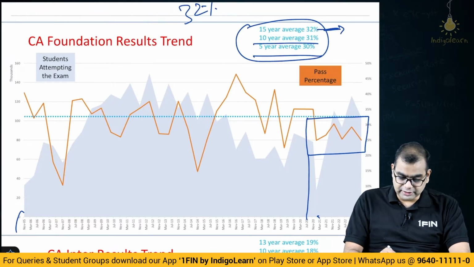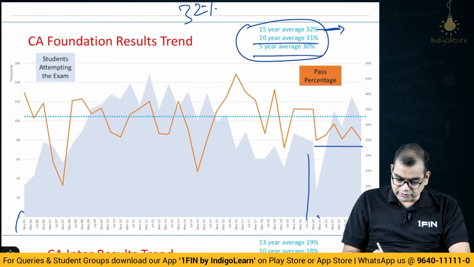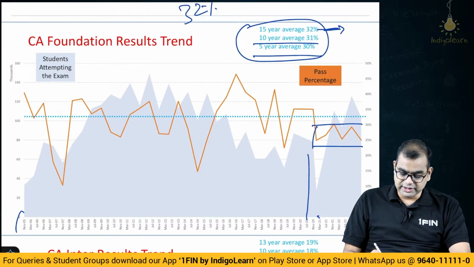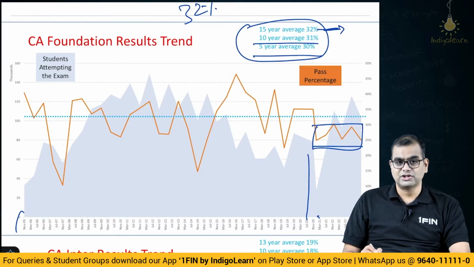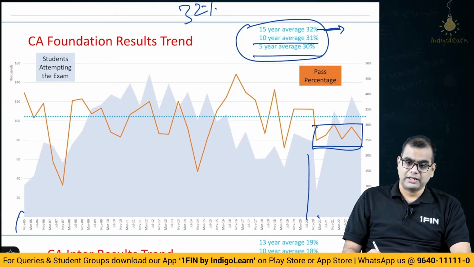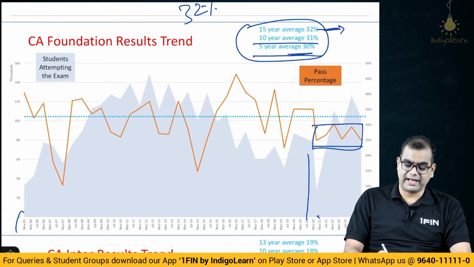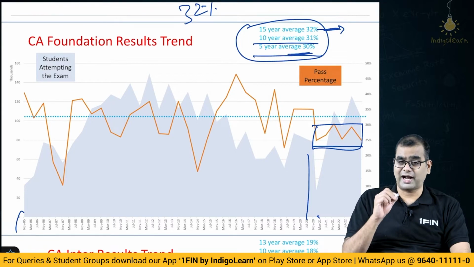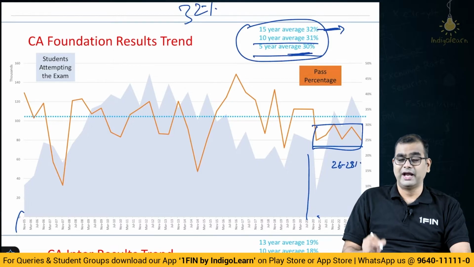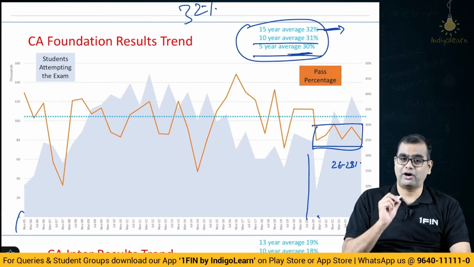It is between 25 and 30. In the latest attempt, we had something around 26 or so, right? So, you see this, it is between 25 and 30. It is touching 30, coming down to 25. So, in my estimate, my guess, this 5-year average is at 30 now, but I think after some time it will be between 26 to 28%. It will fall down by 2-3%.